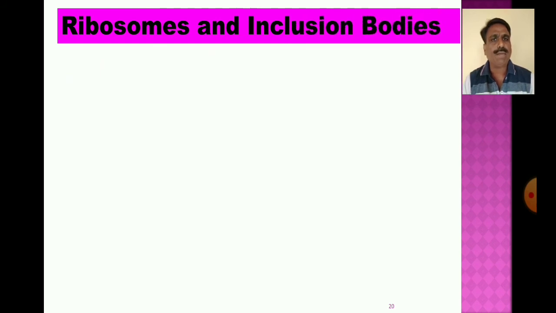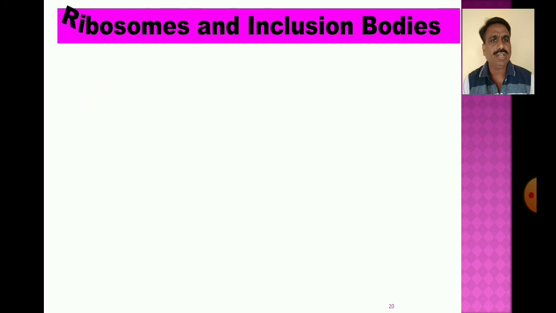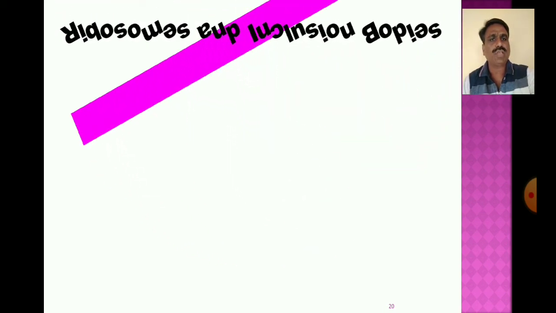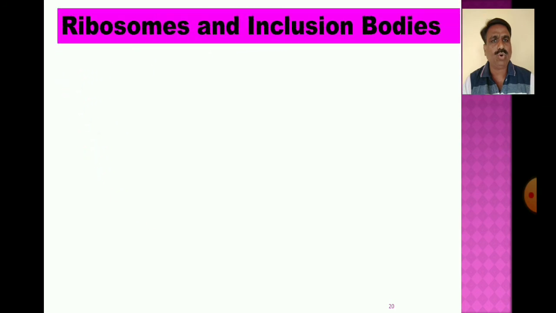Ribosomes and inclusion bodies are very important, unique characteristics of prokaryotic cells. What are ribosomes, and what is their function in prokaryotic cells? Why are ribosomes present in the prokaryotic cell?